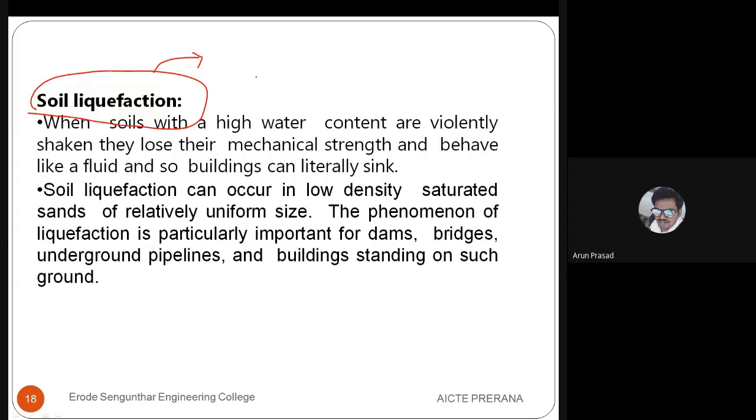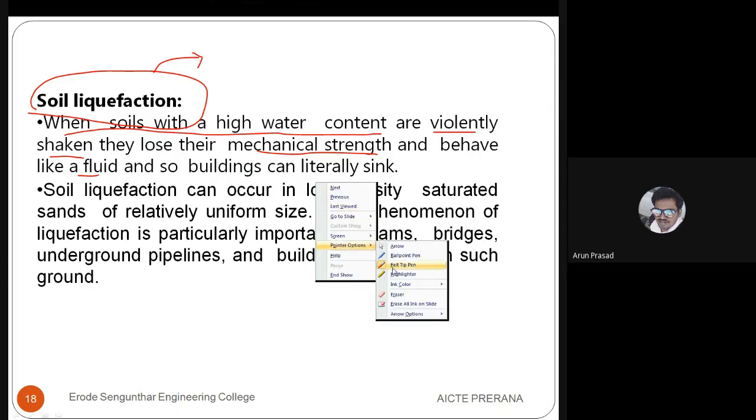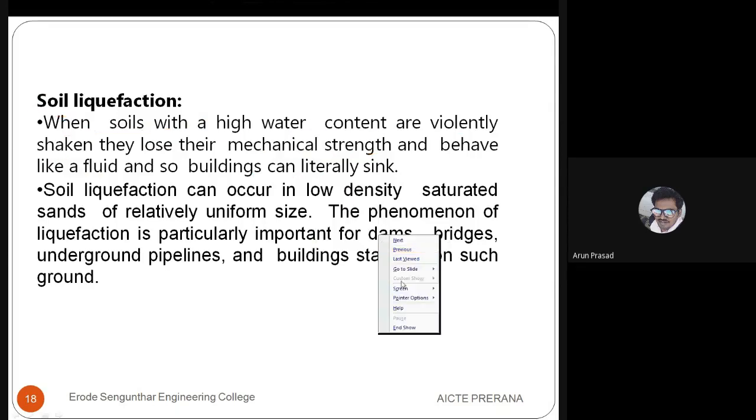Okay, that is when the soil with a high water content is violently shaken, it loses its mechanical strength and behaves like a fluid, so that buildings can literally sink. Okay, this is a very important criteria.